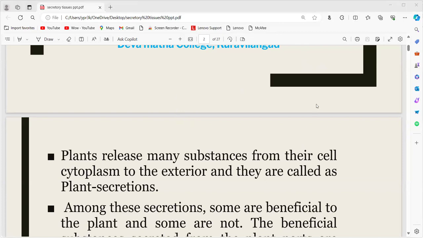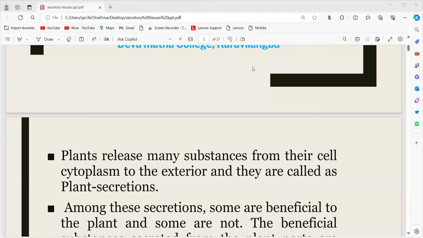Okay. So today we will discuss the next one, that is the special type of tissues. In the last class we discussed the different types of tissues: the meristematic tissues and the permanent tissues. Along with these, another type of tissues are there. They are called the special tissues or secretory tissues.